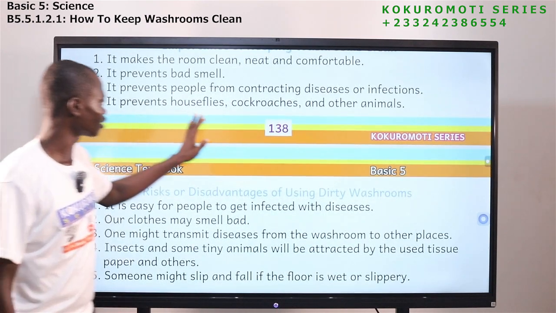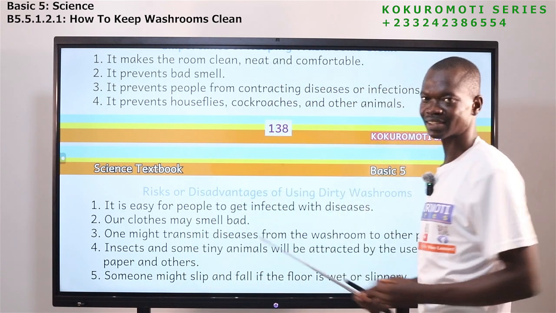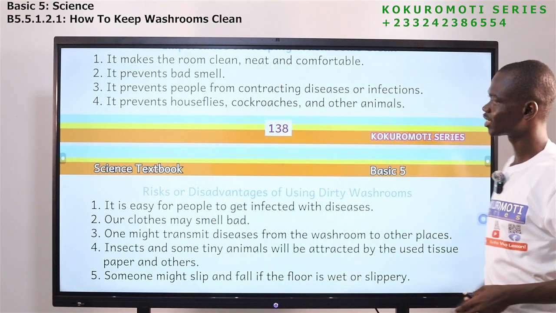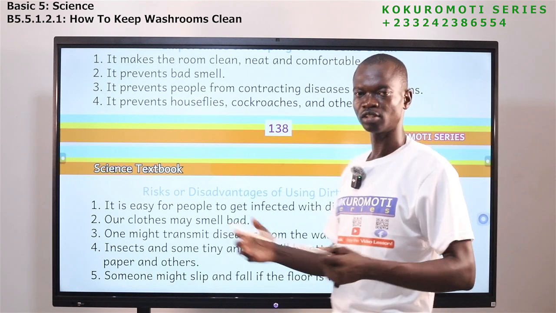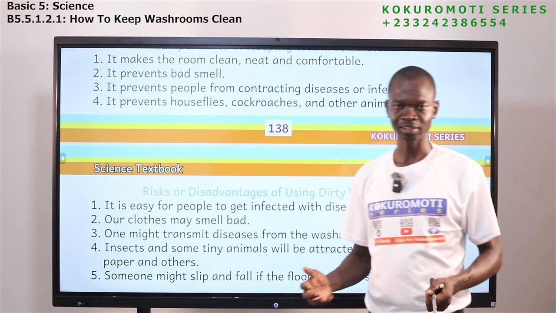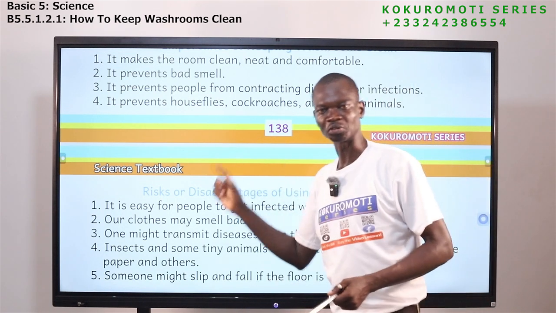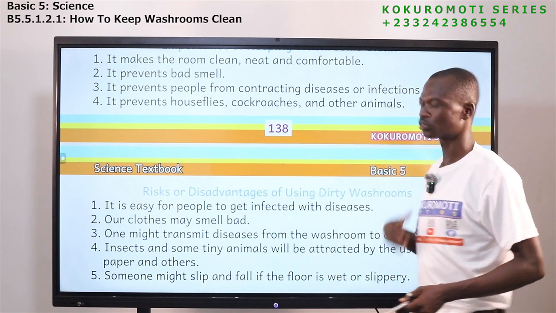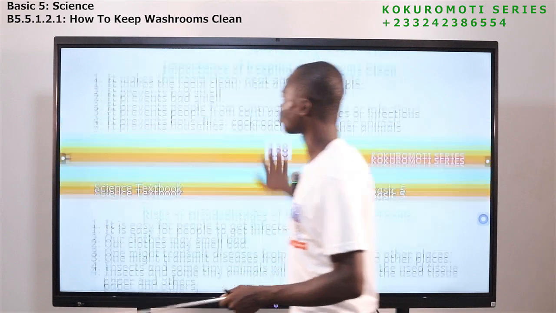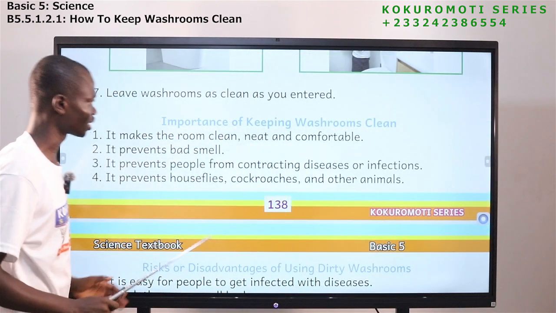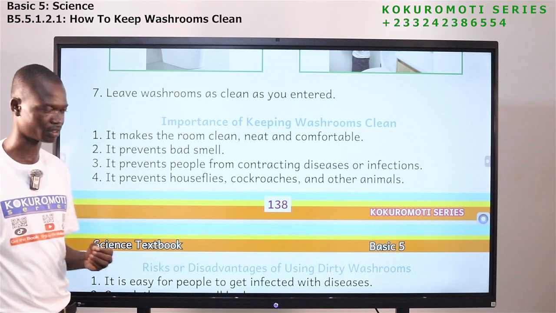Number 4, it prevents housefly, cockroaches, and other animals. So you know housefly, they like bad scents. They like bad smell. So anytime they sense it, they go there. If our washrooms are clean, the washrooms have pleasant smell, housefly will not even go there. Cockroaches will not go there. And other animals will not go there. So these are the importance of keeping our washrooms clean, or the reasons why we need to keep our washrooms clean.